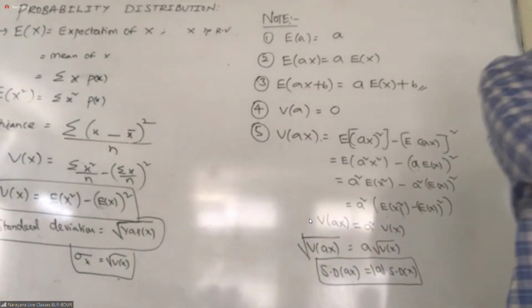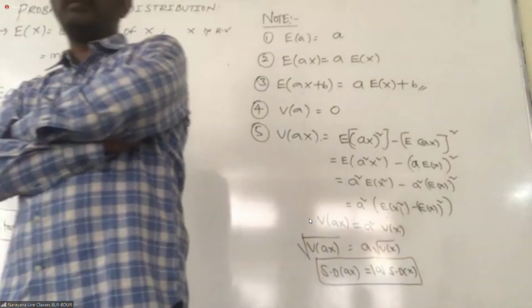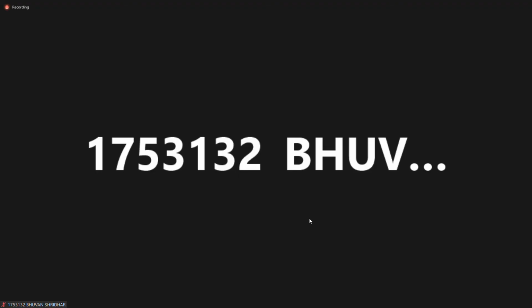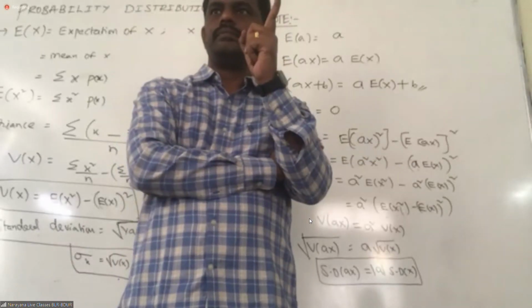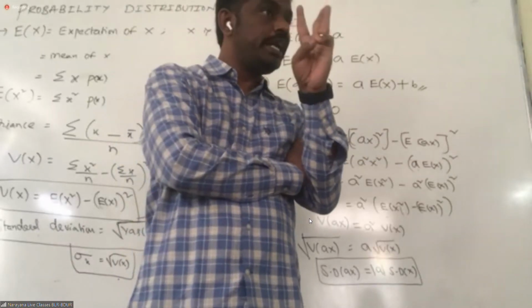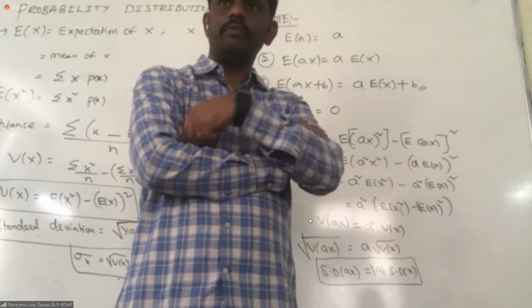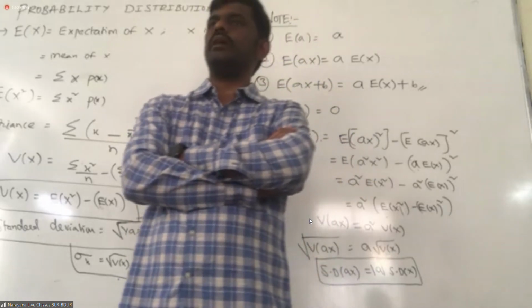First of all, what is your random experiment? Tossing of a coin 3 times. What is the sample space? 8 outcomes are there, correct? Yes, sir. What is your random variable? Number of heads. Number of heads 0 occurs 1 time. Number of heads 1 occurs 3 times. So 1 by 8, 3 by 8. Can you do it once, all of you? Understand, students?